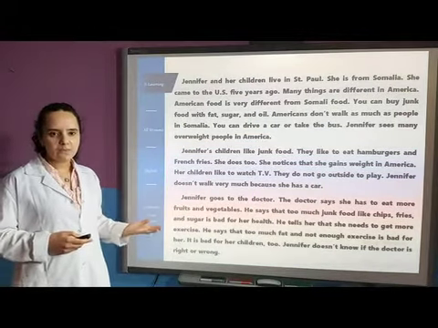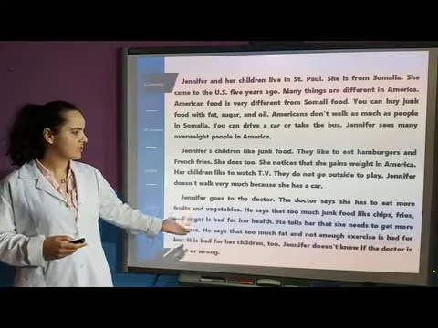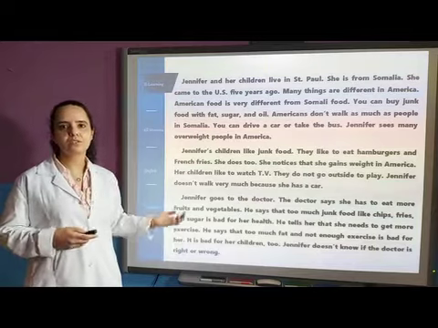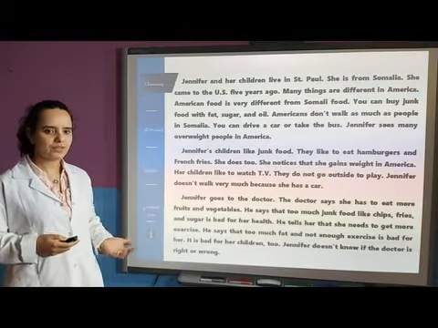And in question number 2, what did the doctor advise her to do? As we have just seen, he advised her to eat more fruits and vegetables and to eat less junk food and to exercise more, okay?